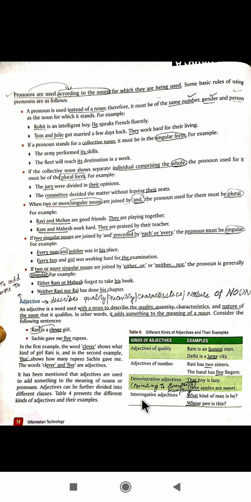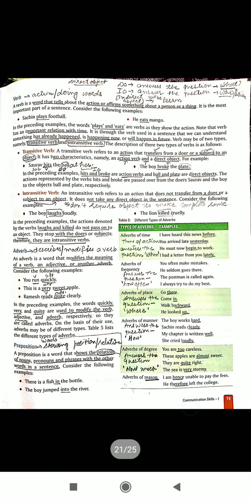Next is your interrogative adjective. Interrogative adjectives are basically used to put questions. So the words that are helping us to put questions will be your interrogative adjectives. What kind of man he is, so what, and in this, whose pen is this, the whose, the what and whose, they are interrogative adjectives. Fine.